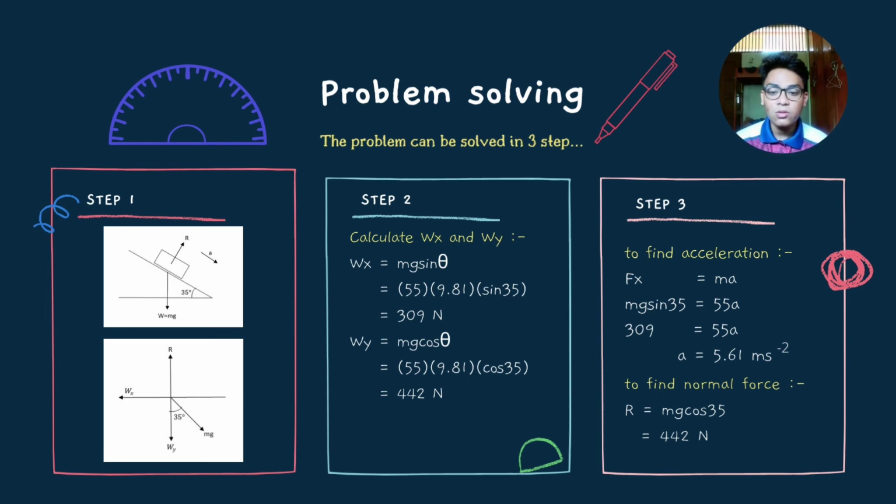Next, the normal force, which is also known as the reaction force, is R = mg cos 35, and we will get 442 Newton.